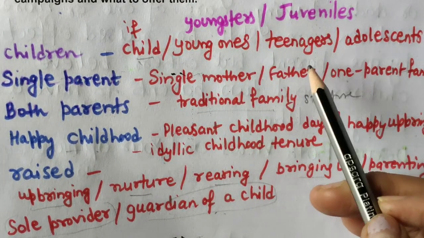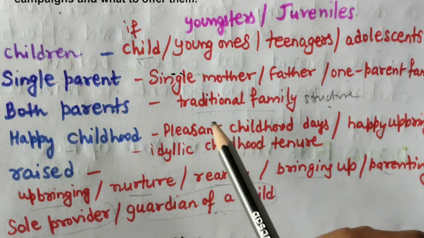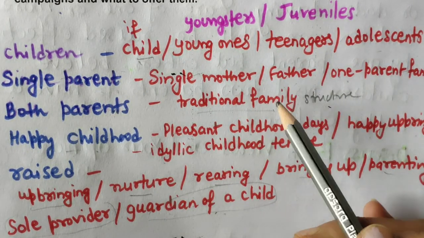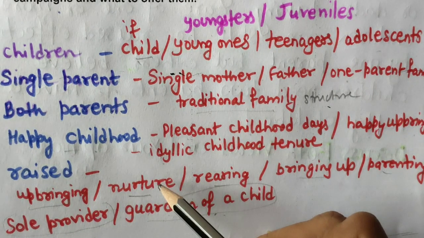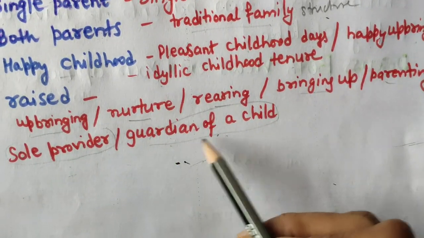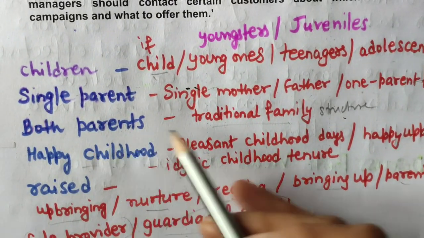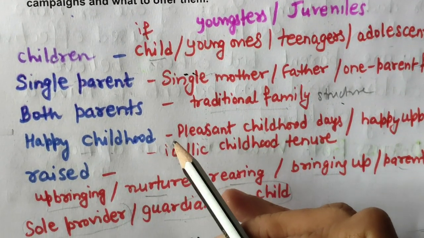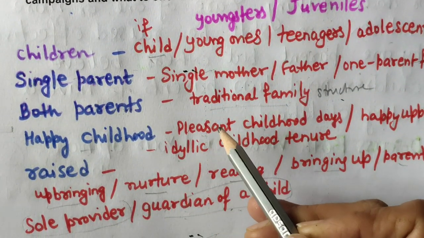Youngsters, young ones, juveniles, teenagers, adolescents. Single parent, single mother, single father, one parent family, or sole provider, guardian of a child. Both parents, traditional family structure, mother father, or parenting, you can say.